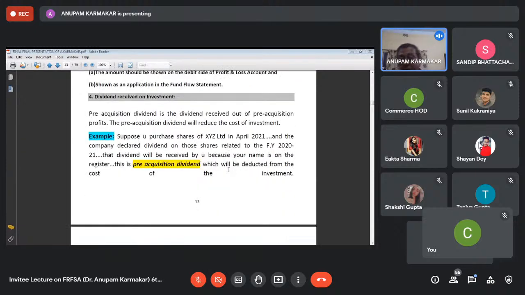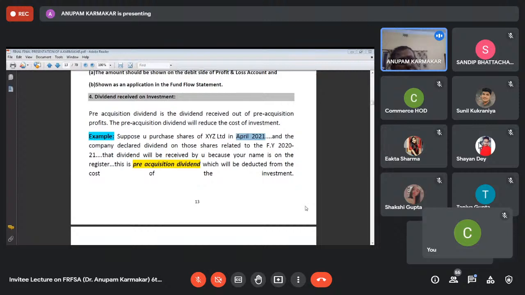Next, this is very, very important from your exam point of view. This item, that is dividend received on investment. There may be pre-acquisition dividend or post-acquisition dividend. So it will be clear if you consider this example. See, you have purchased the shares of XYZ Limited in the month of April 2021.